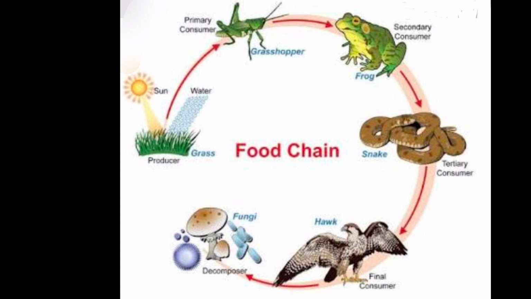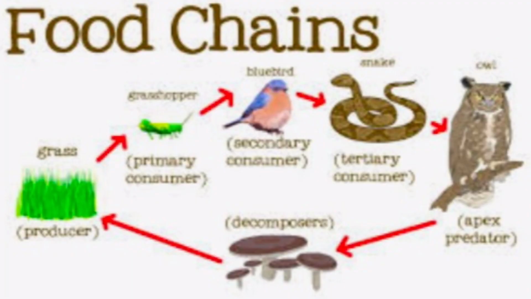Plants are giving their food. As a food, they are being eaten by grasshopper. Grasshopper is eaten by frog. Snake eats frog. Snake is eaten by eagle. And eagle, after dying, is consumed by decomposers, and decomposers again fertilise the soil to get new plants. Very nice and interesting food chain.